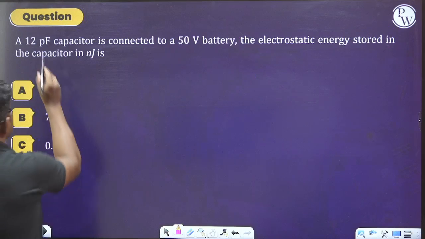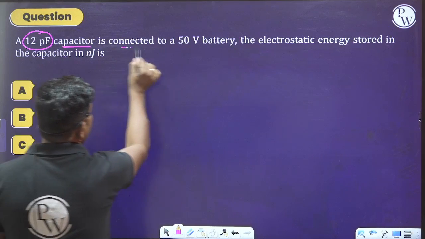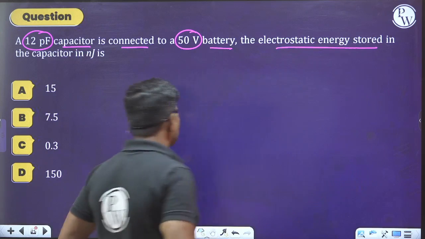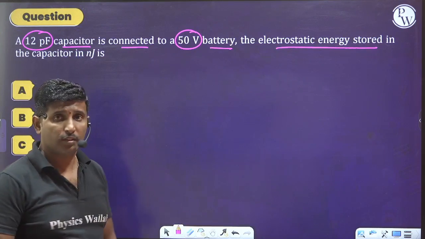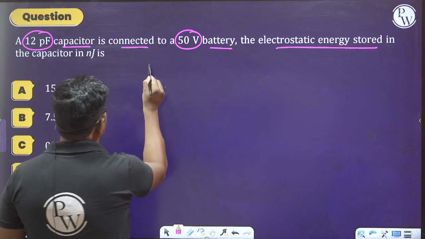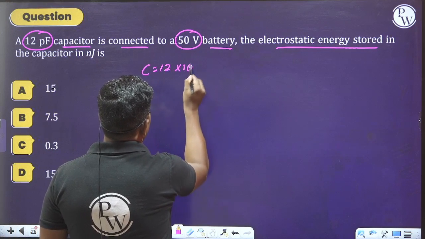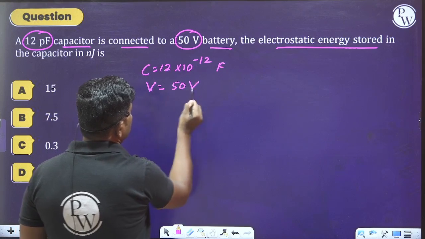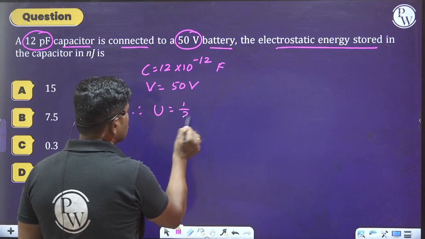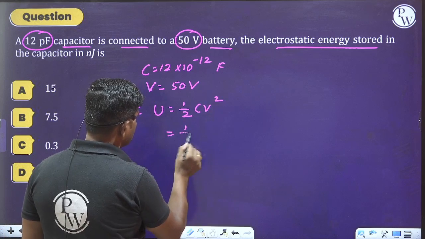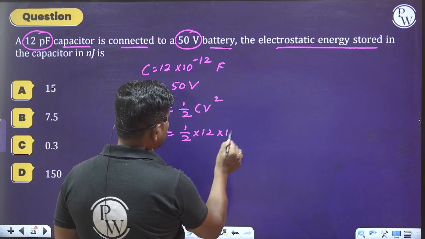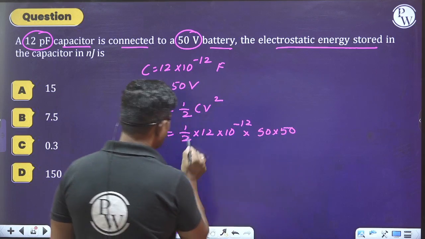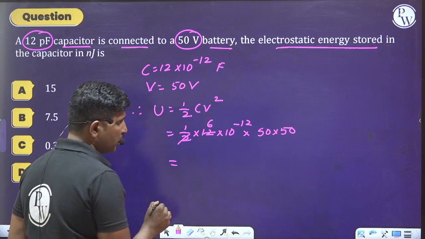What they are saying to us: a 12 picofarad capacitor is connected to a 50-volt battery. The electrostatic energy stored in the capacitor in nanojoules. They are asking in nanojoules. So observe this. What is the capacitance? They have given 12 pico, meaning 10 to the power of minus 12 farad, and potential applied is 50 volt. Therefore, potential energy is equal to half CV square. So half into C is 12 into 10 to the power of minus 12 into V square is 50 into 50. So 2 and 12, 6, it gets cancelled here.